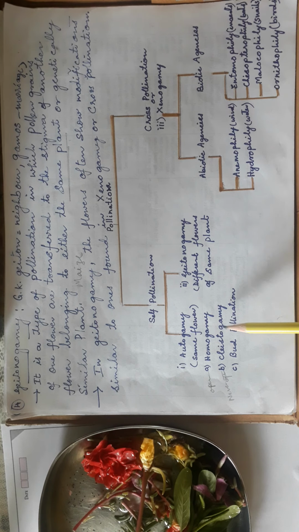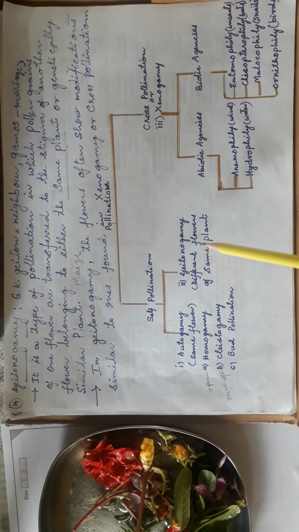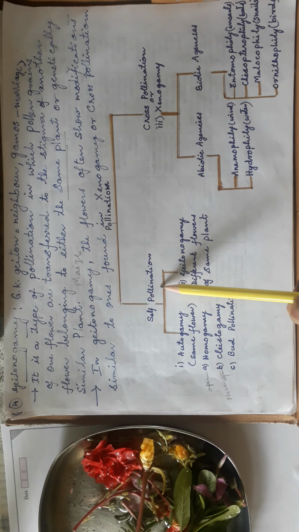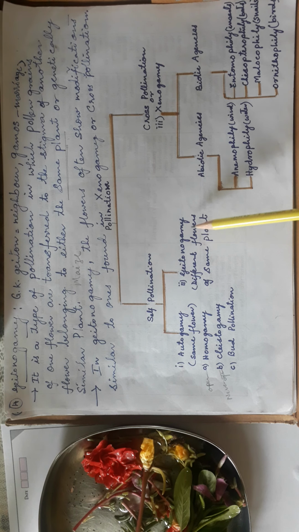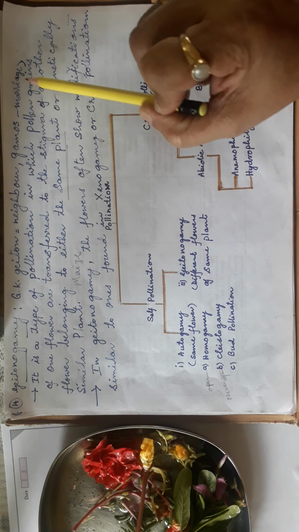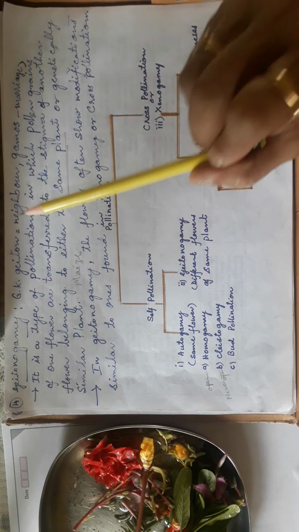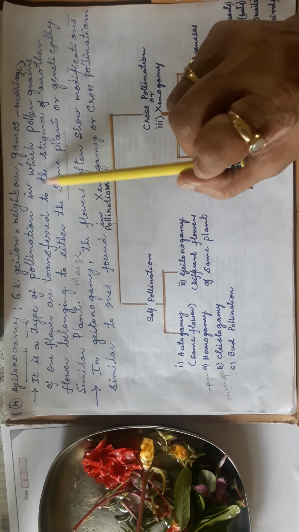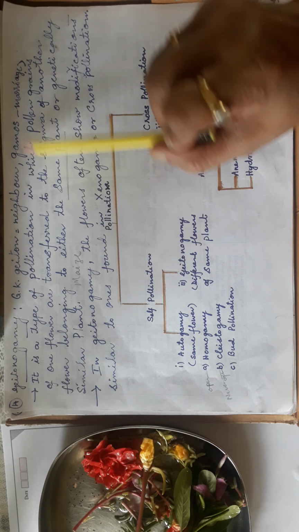We have learnt autogamy in the previous video. In this, let us see that in self pollination only. Second is geitonogamy. Geitonogamy means pollination between different flowers of the same plant. Geito means neighbor, gamy means marriage, so same plant but a side flower, a neighbor flower.